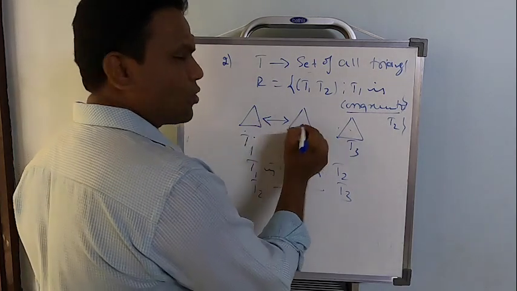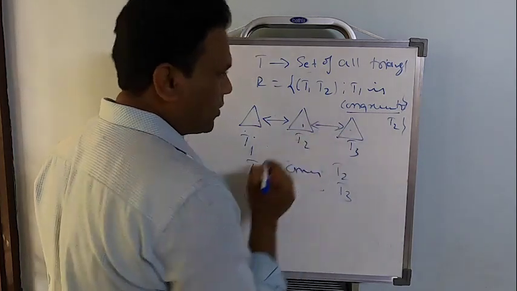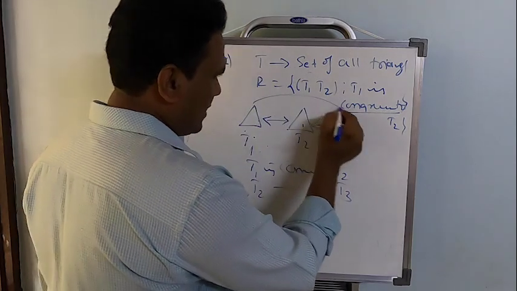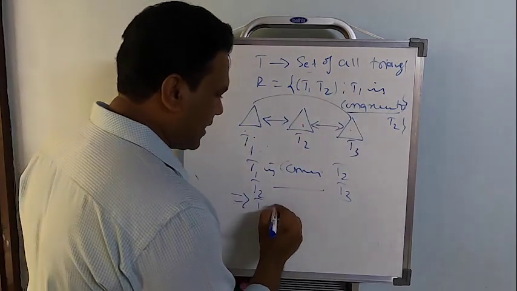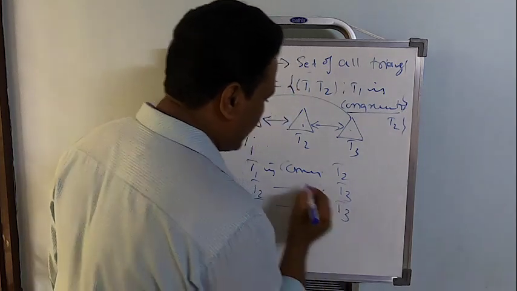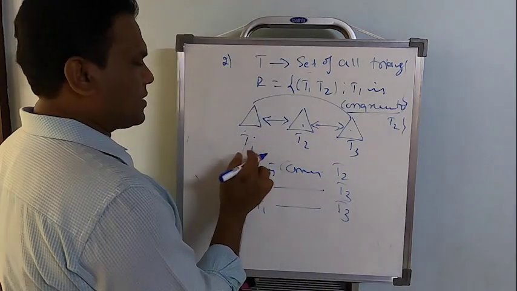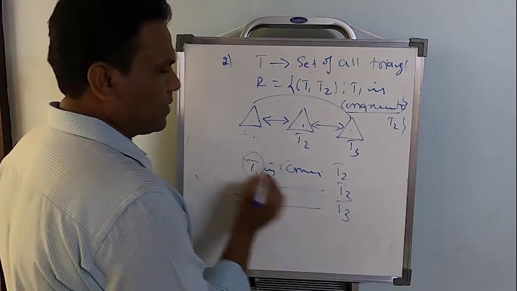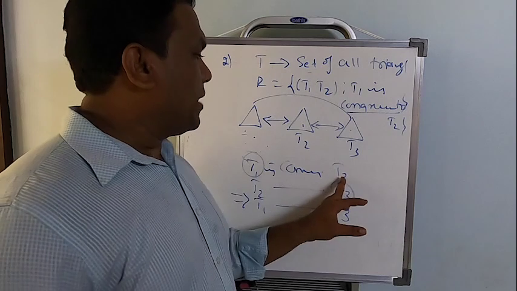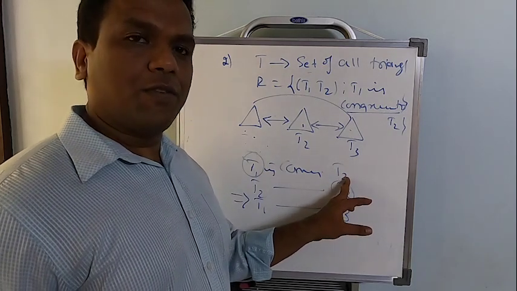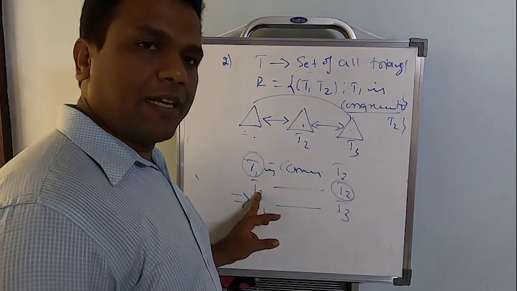Notice here, T1 is congruent to T2, T2 is congruent to T3. Certainly, this will imply T1 is congruent to T3. You have to compare the first element you have taken here with the last one. You have to observe one thing: the second element of the first one is the first element of the next one.